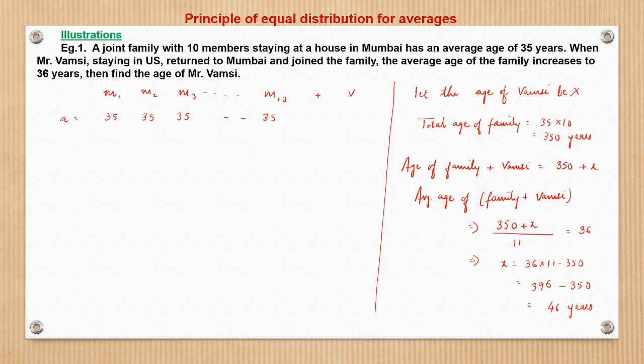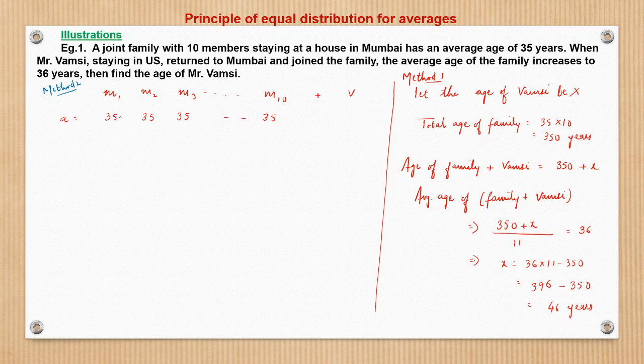Now, there is another approach. This was method 1. Let this be method 2. So what did we see?